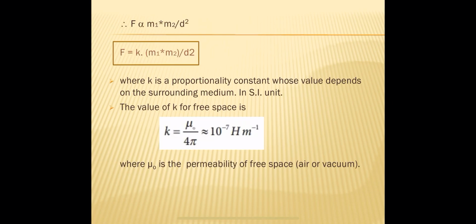Therefore, if we place those two magnetic poles in a medium other than vacuum or free space, the expression for the force, the Coulomb's inverse square law, is changed as F is equal to mu by 4 pi into m1 m2 by d square. So the proportionality constant in free space is 10 power minus 7 Henry per meter. If the medium is changed, the value of the constant is also changed.